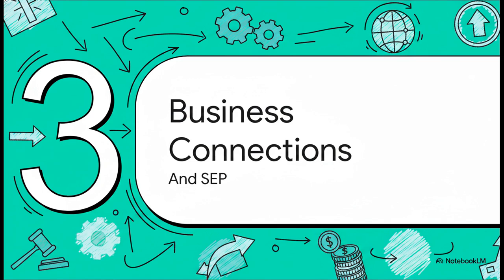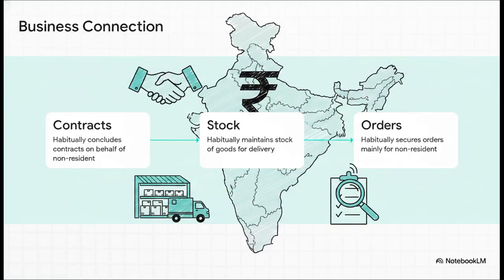Next up, part 3, business connections and SEP. So, what actually creates a business connection under subsection 9? Listen, it's not just having a random friend here or doing one single transaction. It's all about having a dependent agent. And I really want you to underline the word "habitually" in your notes right now. Seriously, it's the critical legal keyword that students constantly miss in exams.